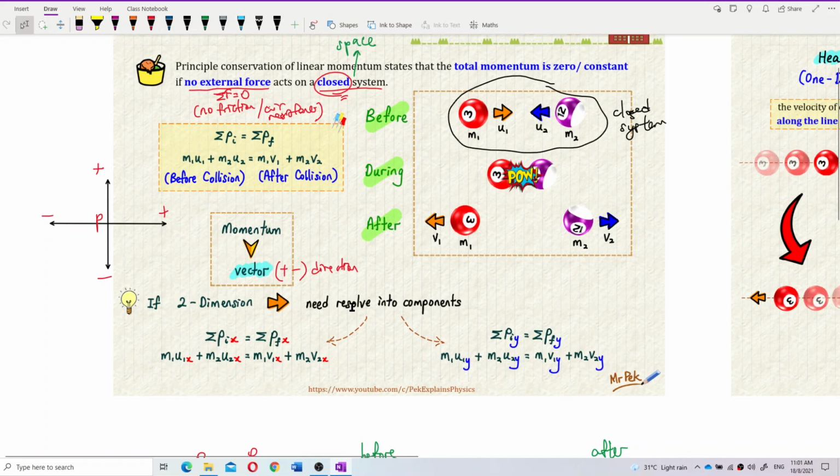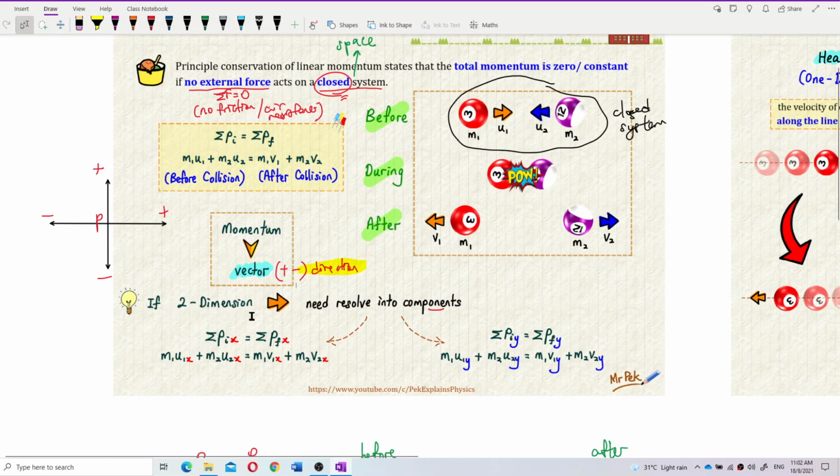And also, if it is two dimensions, we need to resolve into components. Why do we need to resolve into components? Because we have direction. When we have direction in something, we always need to resolve into components.